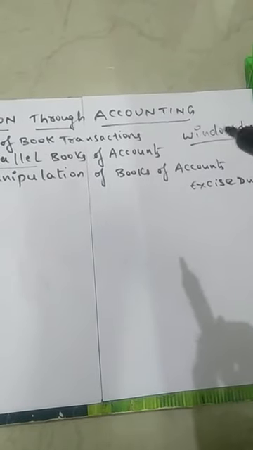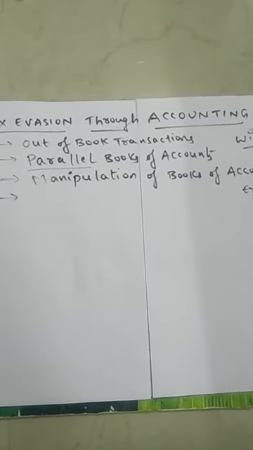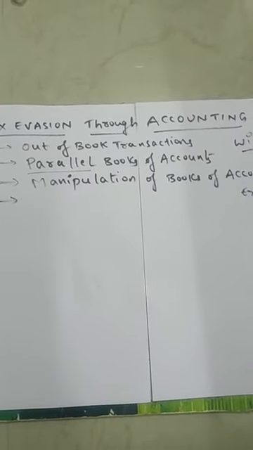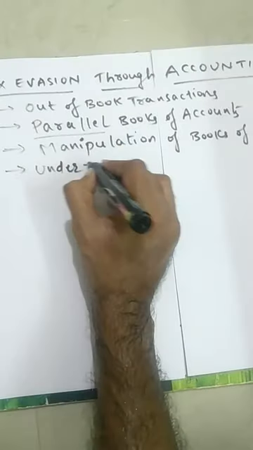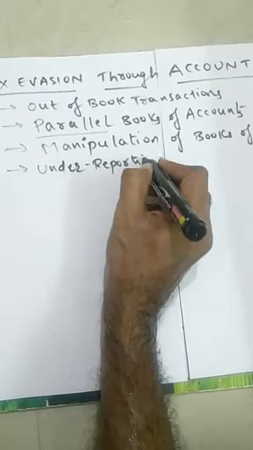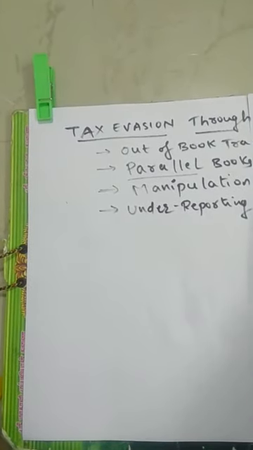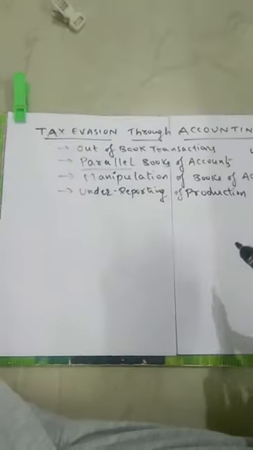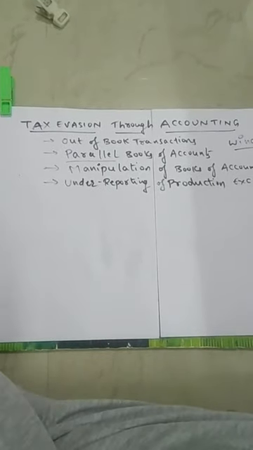To reduce the excise duty, or to escape from the payment of excise duty, some manufacturers may show less production figures than the actual production figures. This is what we call under reporting of production. For example, the production might be 1 crore rupees. They may show the production is 70 lakhs.